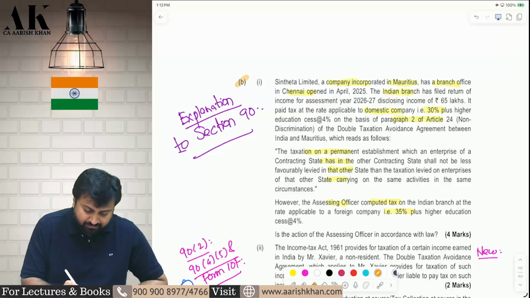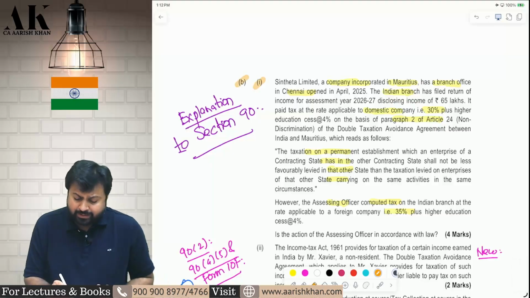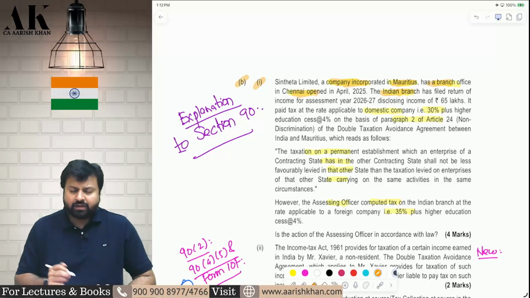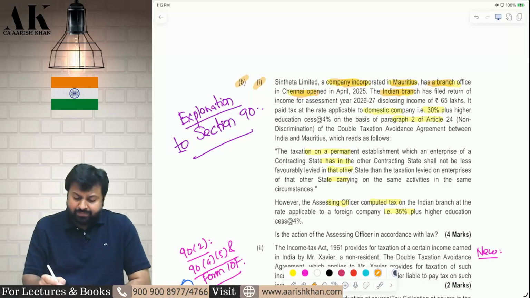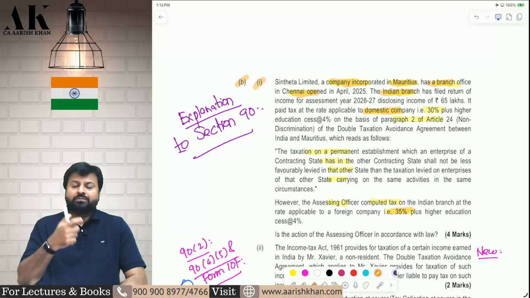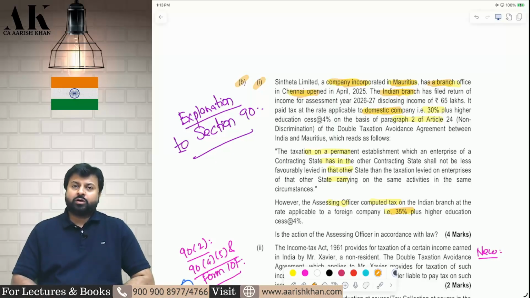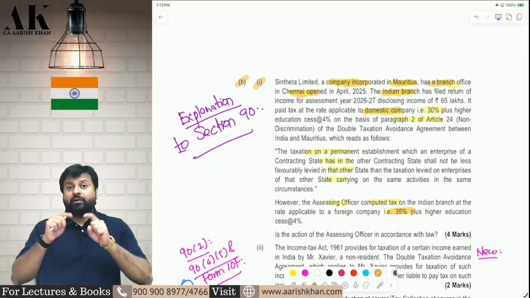Question number B1. There is a foreign company which is located in Mauritius. They have opened a branch in India. Now they are saying that because we are opening a branch in India, we should be liable for the tax rate of 30% which is applicable to a domestic company. The officer said no, we will apply a 35% tax rate on you. We will not give you the domestic company tax rate, we will give you the foreign company tax rate.